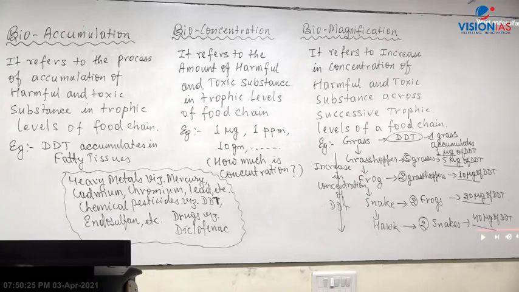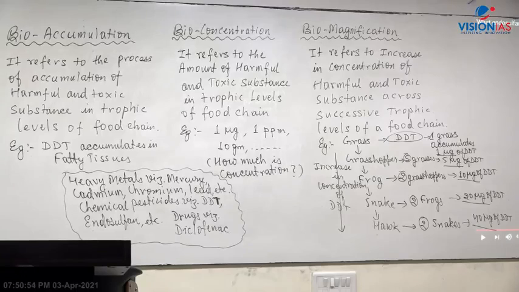Purvi, please read the definition that I have given here. Bioaccumulation, what I am writing here, is the process by which it becomes a part of the living organism. They are all interconnected terms. When it's bioconcentration, you are talking about amount. How much amount will be lethal? How much amount will be toxic? We are talking about concentration.